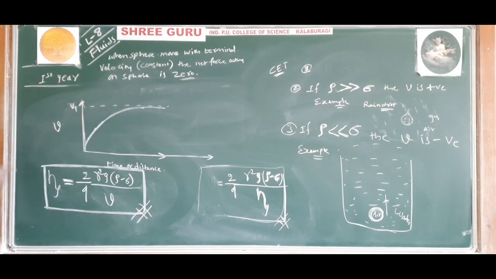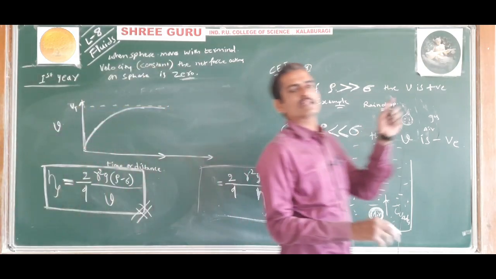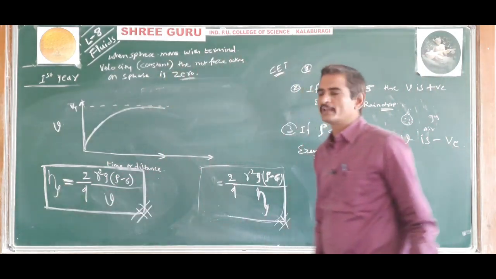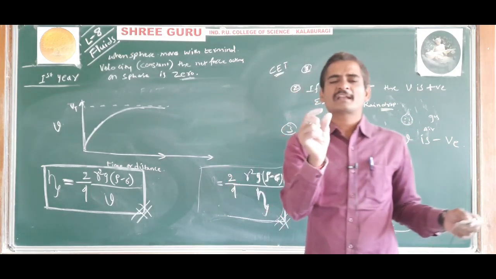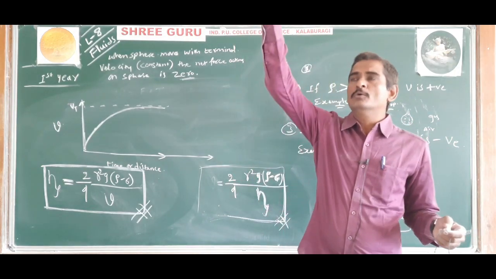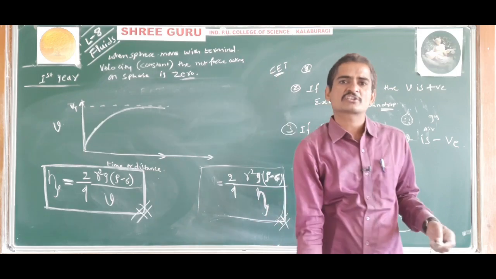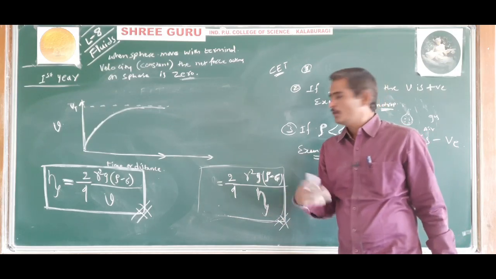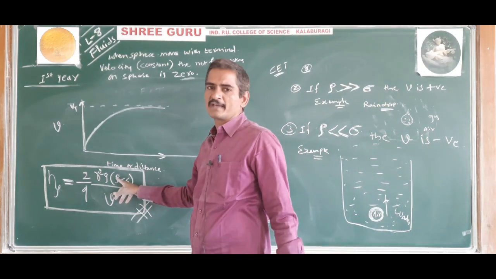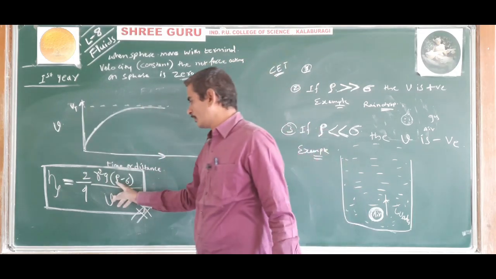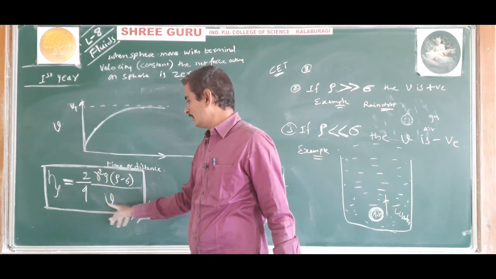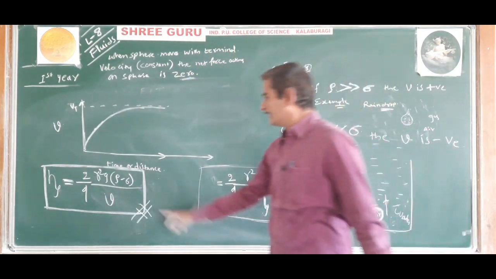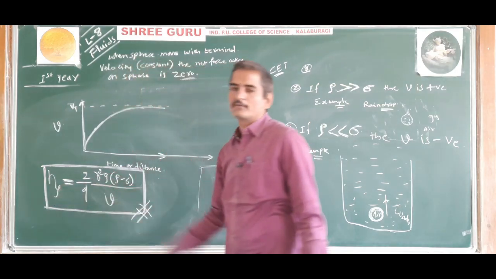You can determine the coefficient of viscosity of a liquid by doing a simple experiment. Understood? Take a large glass tube filled with oil or water whose density is known, and take a metal sphere whose density and radius are also known. Then measure the velocity of that sphere while moving through that oil. Then you can find the coefficient of viscosity.